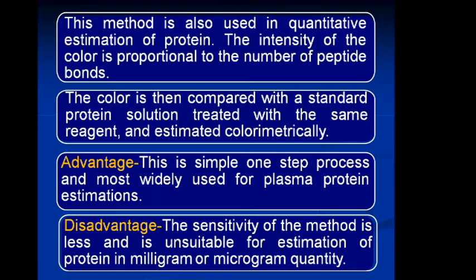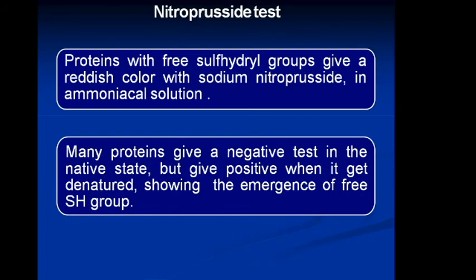Now the next reaction is the nitroprusside test. Protein with a free sulfhydryl group gives a reddish color with sodium nitroprusside in ammoniacal solution. Many proteins give a negative test in the native state, but give a positive test when denatured, showing the emergence of the SH group.